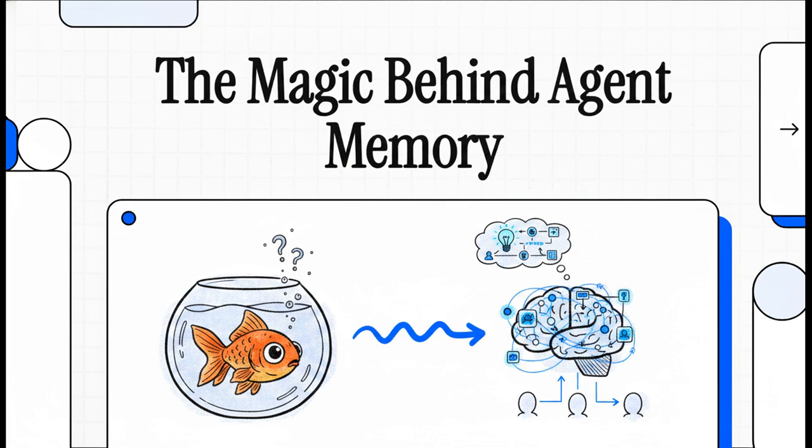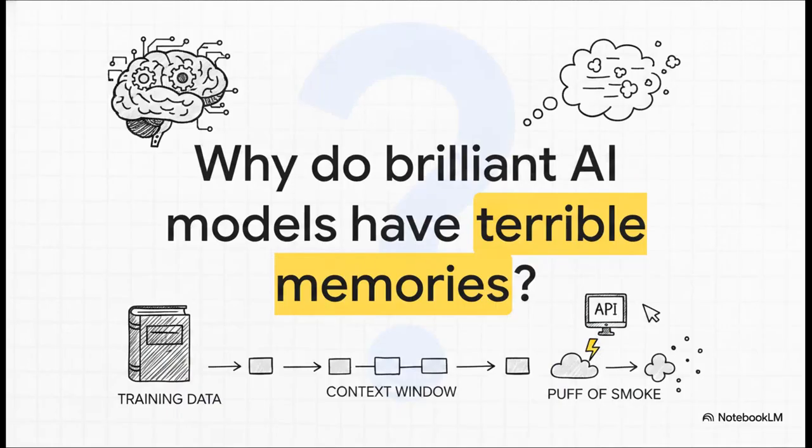Have you ever noticed how talking to some AI models feels, well, kind of like talking to a goldfish? I mean, every single time you start a new chat, they completely forget who you are, what you were just working on, and exactly how you like things done. It's frustrating, right? Well, today, we are exploring the magic behind agent memory, and specifically, we're looking at the fascinating architecture developers are using right now to transform these amnesic chatbots into highly intelligent, stateful AI agents that actually remember you.